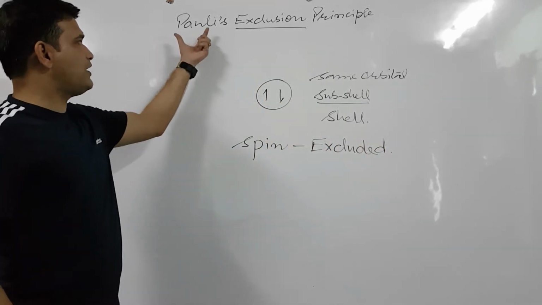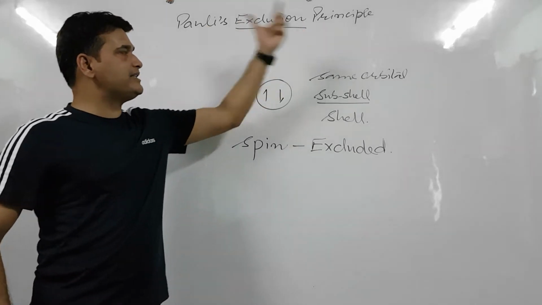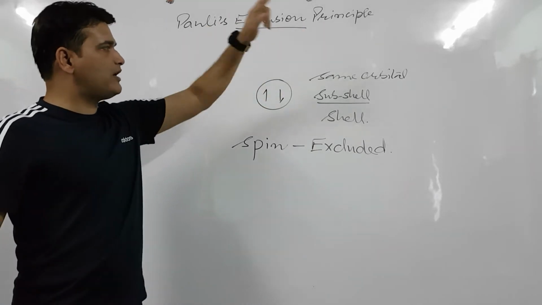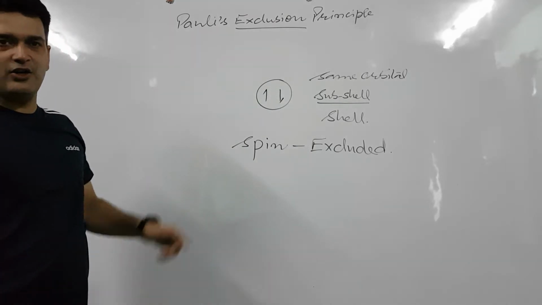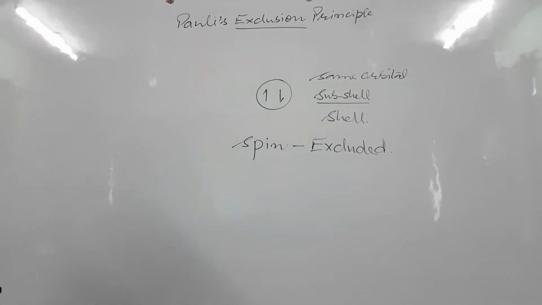So this is called Pauli's exclusion principle, because all the quantum numbers are the same, but the spin quantum number is not the same.